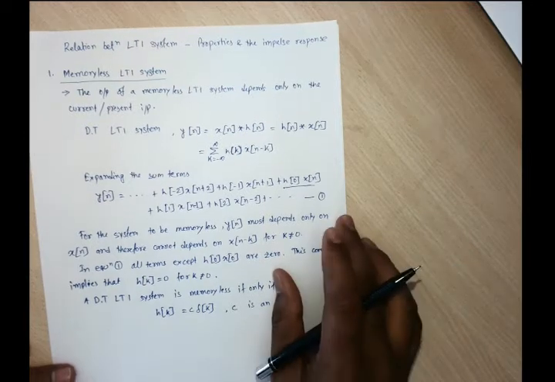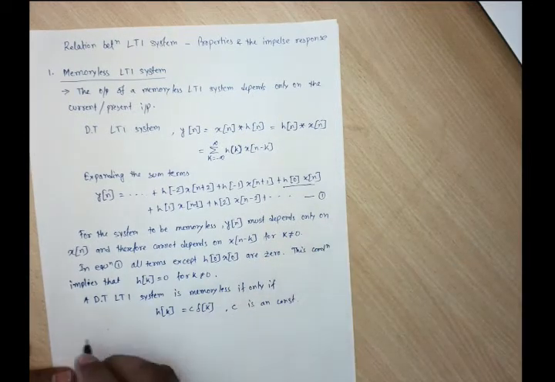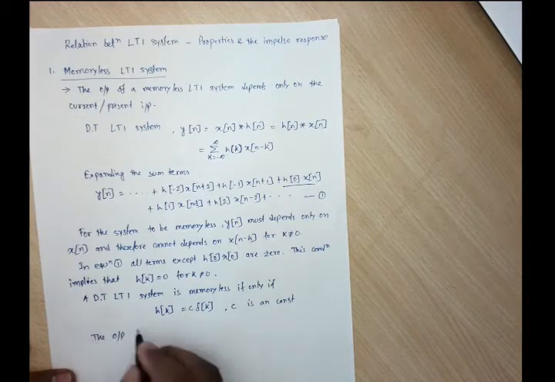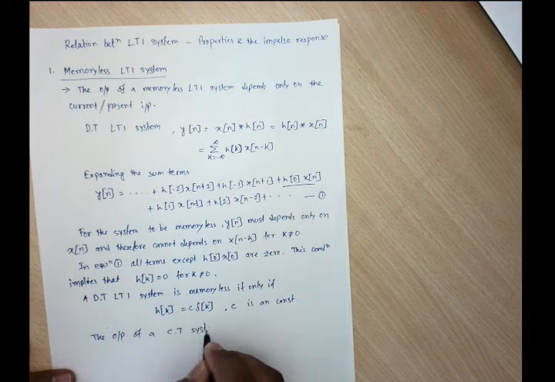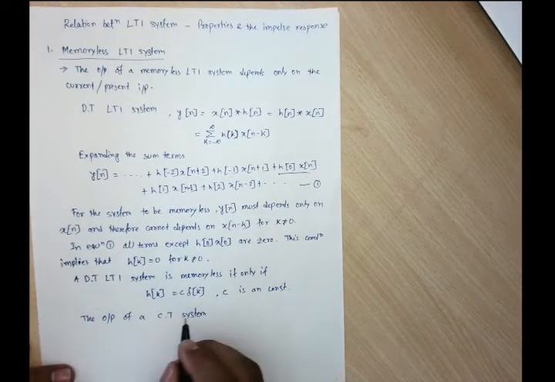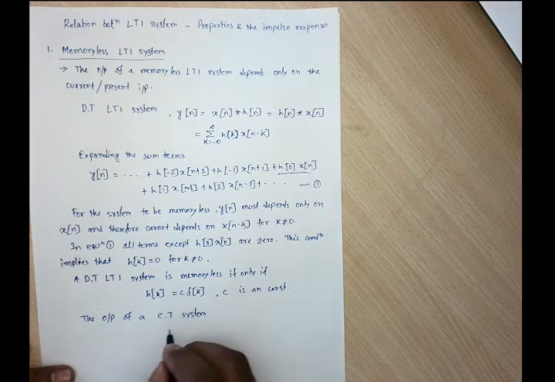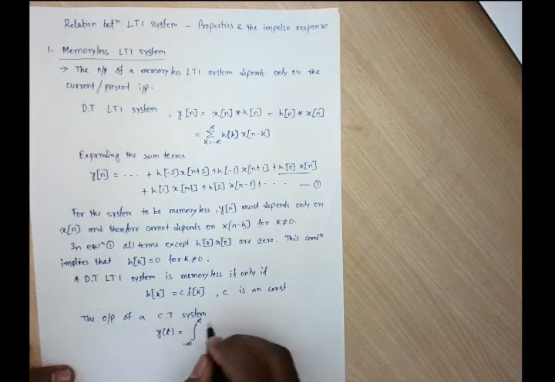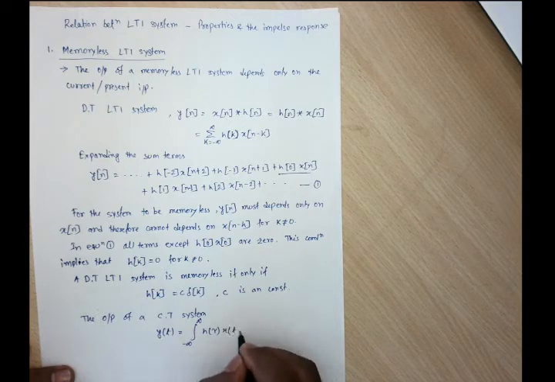If we write it for a continuous time system, the output y(t) is written as the integration of h(tau) x(t minus tau) d tau.